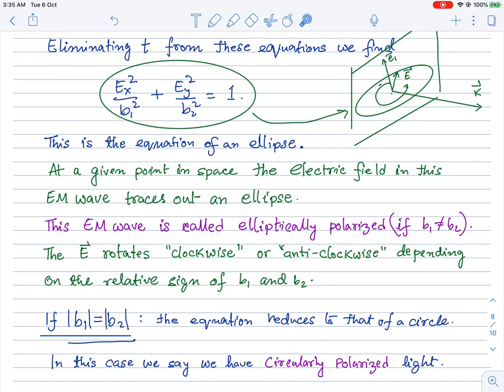A monochromatic light is always polarized, by definition, because its electric field is doing something. Either it is moving along an ellipse, or along a circle, or going up and down along the same direction. If it is moving along an ellipse, it is called elliptically polarized light. If it is moving along a circle, where the magnitudes of B1 and B2 are the same, it is called circularly polarized light. And if it is moving up and down along a single direction, it is called linearly polarized light. That's the simple picture.